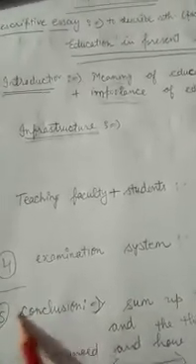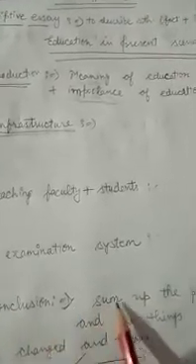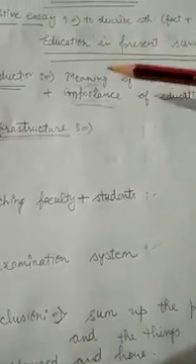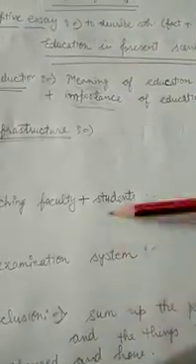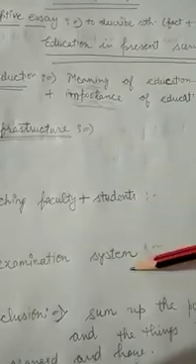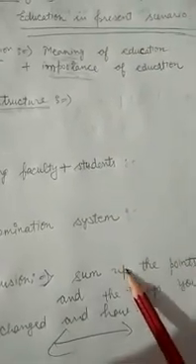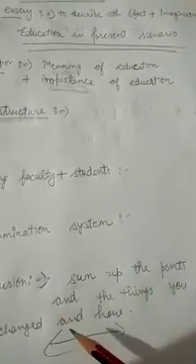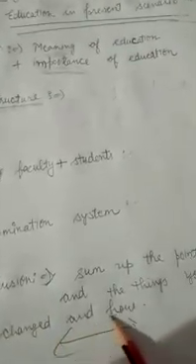Now your conclusion. In the conclusion, you will have to sum up the points. Whatever you have aforesaid, जो भी आपने पहले कह दिया है, you will have to sum up, and write in 2 to 3 lines. Like this, you will have to give the things you want to be changed and how.